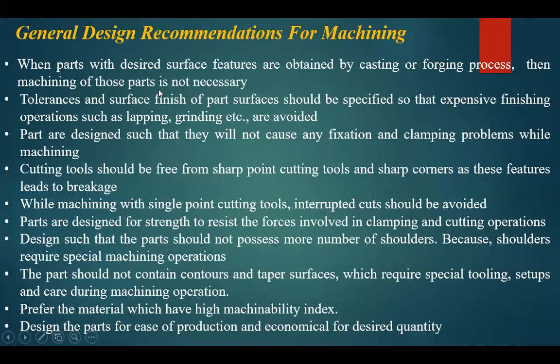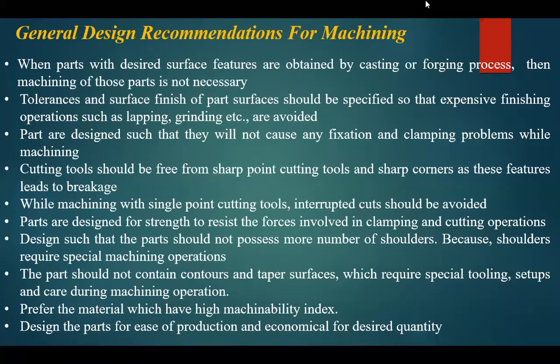Because when you are doing the forging process, you are applying some pressure, you are taking two dies, you are following a certain procedure. So even though the surface is somewhat rough, try to avoid machining again. If you want to make a shaft, or a hole, or ribs, whatever you want to prepare from a forging, like pipes or any other thing, just use the same, not to remanufacture or remachine it.